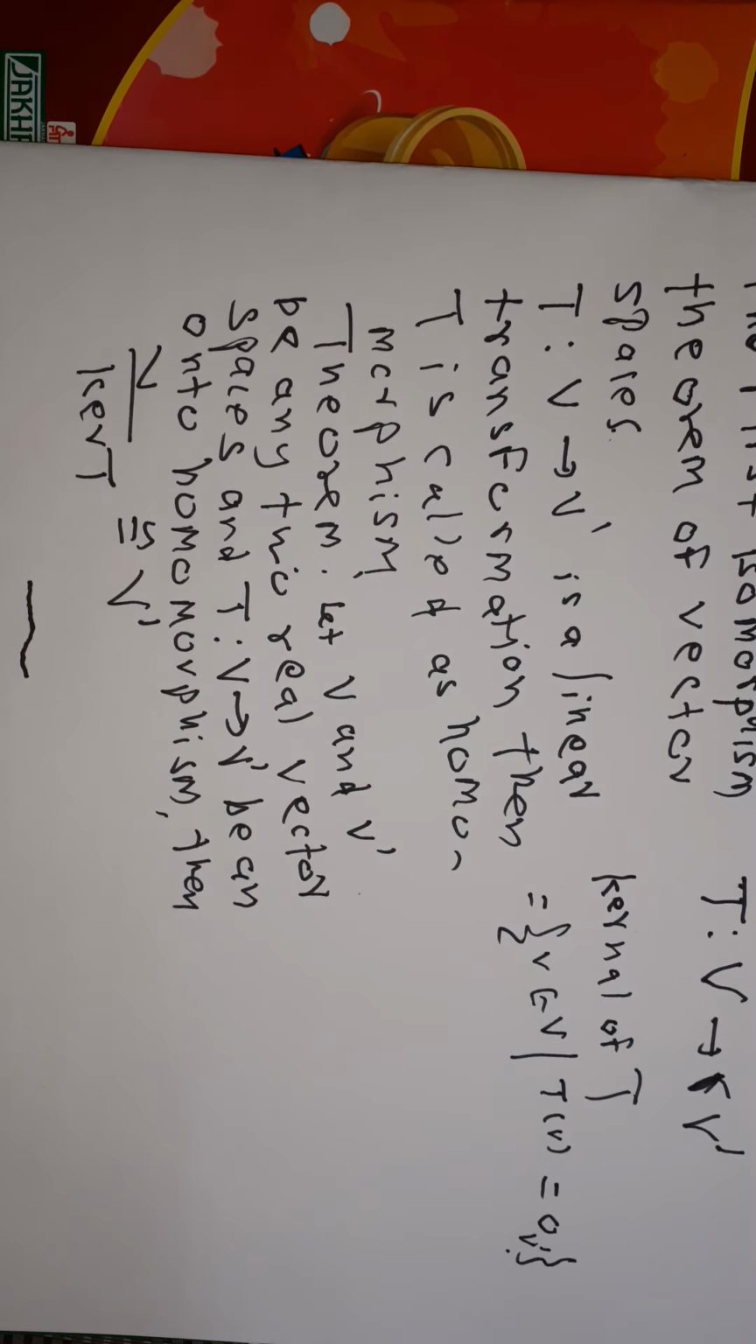So see, we are revising the concept of kernel of T. T from V to V dash is a linear transformation, that is, T of u plus v is T of u plus T of v, and T of alpha u is equal to alpha T of u. What is the kernel of T? Kernel of T is the set of v belonging to V such that T of v is equal to 0 of V dash.